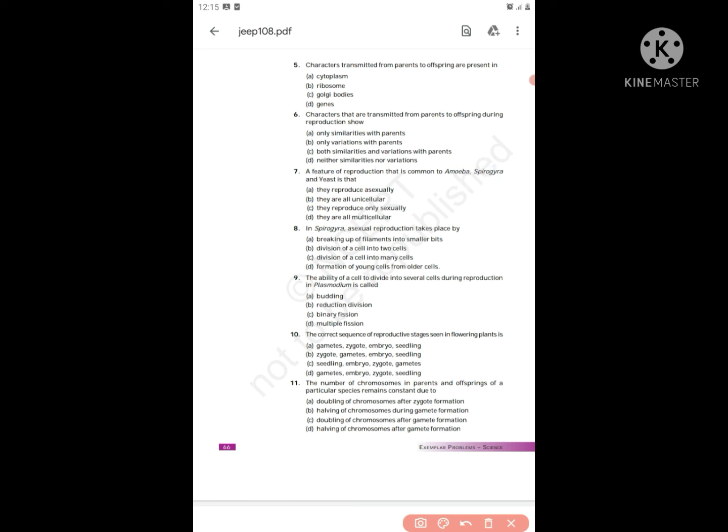We'll get into the next question. In Spirogyra, asexual reproduction takes place by, as we saw last time, breaking up into filaments. So Spirogyra, on maturation, breaks up into pieces, and each piece will be formed as a new individual. First option.